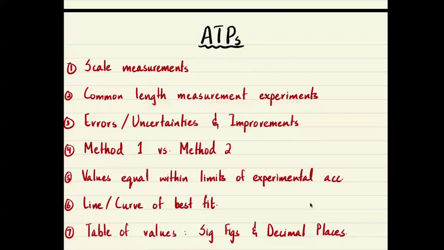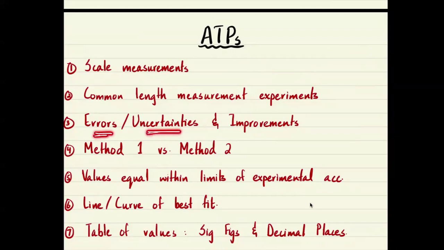For example, if you want to measure the diameter of a ball and all you have is a meter rule, then you could do something like this, that you have this as a meter rule. You position the ball in the middle and basically have it fixed between these two triangular blocks. And if you read this end and this end, this gives you the diameter, right? This is one of these. We'll also come across other ones where you have to, for example, measure the length of a string. So that is something that's also important.